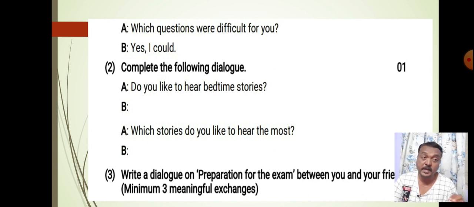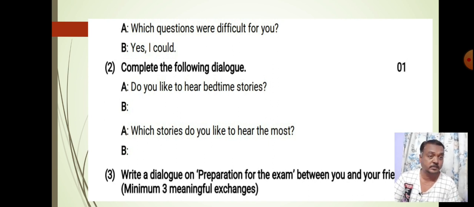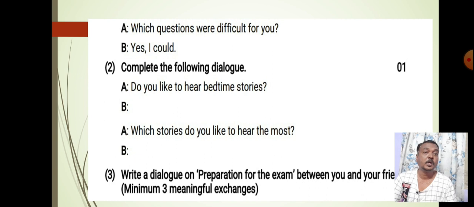But while writing the answer, we have to identify the tense of the question, and according to the tense of the question, we have to write the answer. Suppose, do you like to hear the bedtime stories? Yes, I like to hear the bedtime stories, in simple present tense. Which stories do you like to hear? I like to hear fairy tales, in simple present tense.